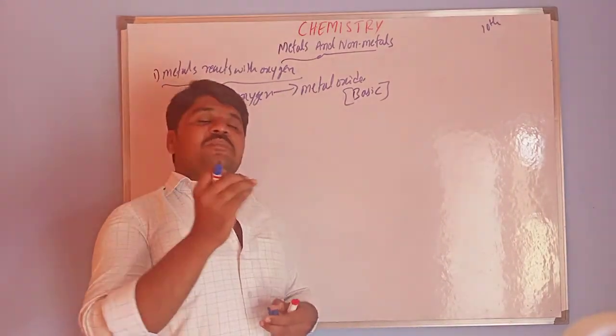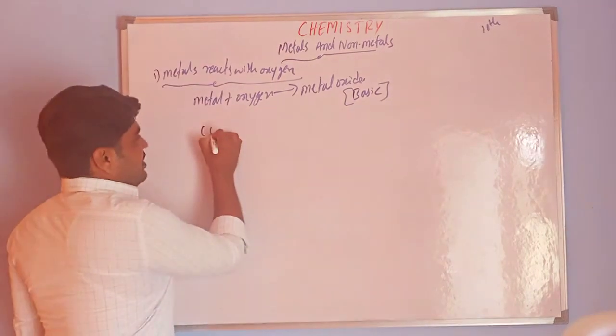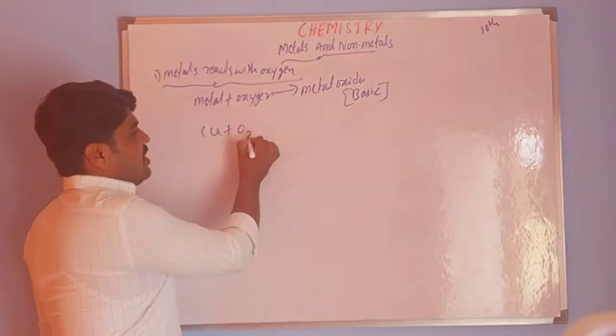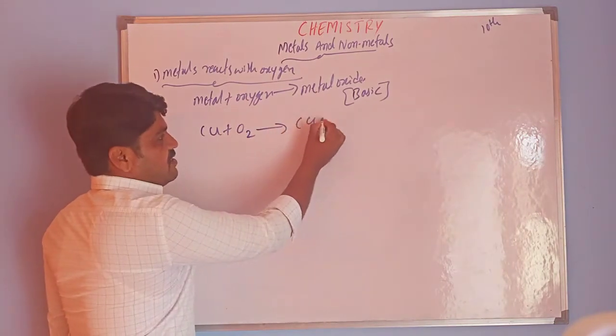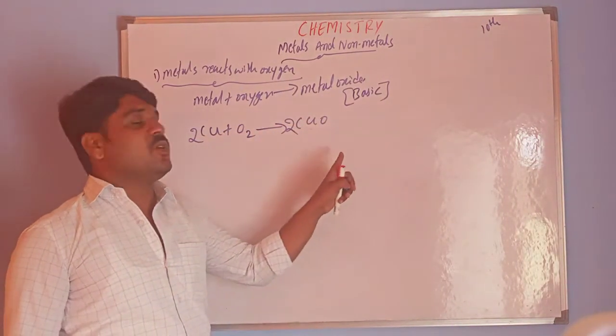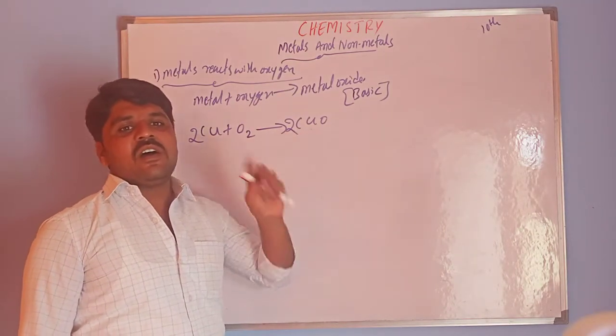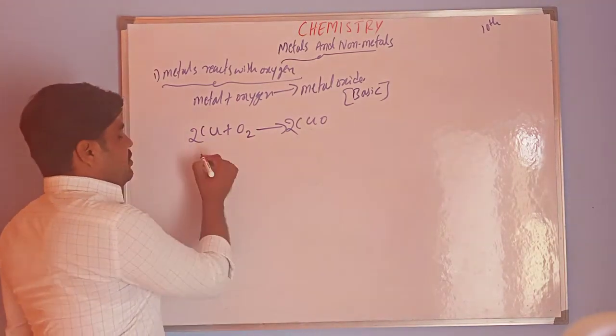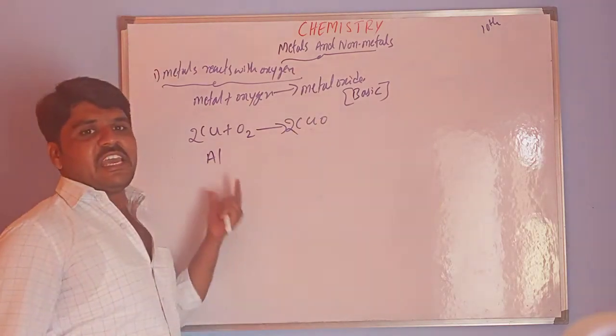So I am taking an example, that is copper. When copper burns with the help of oxygen, it produces copper oxide. So here 2, here also 2 CuO. So this is copper oxide. Similarly, I am taking one more example, that is Al.